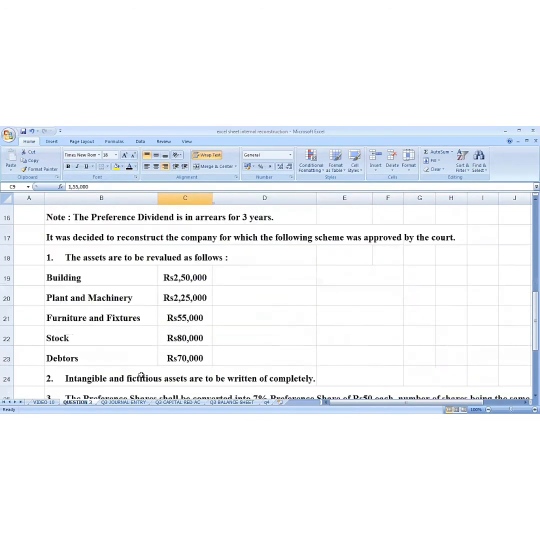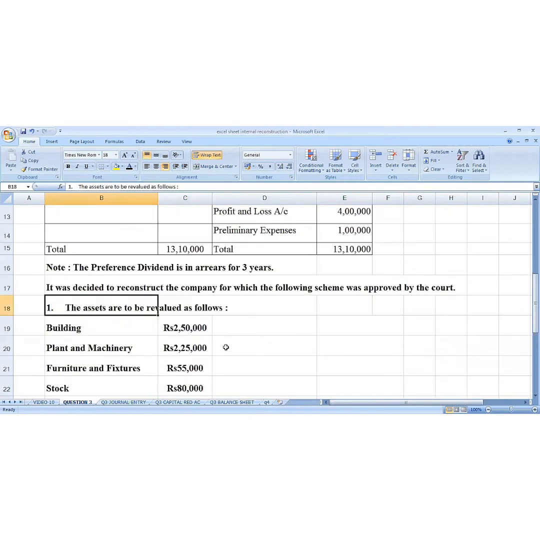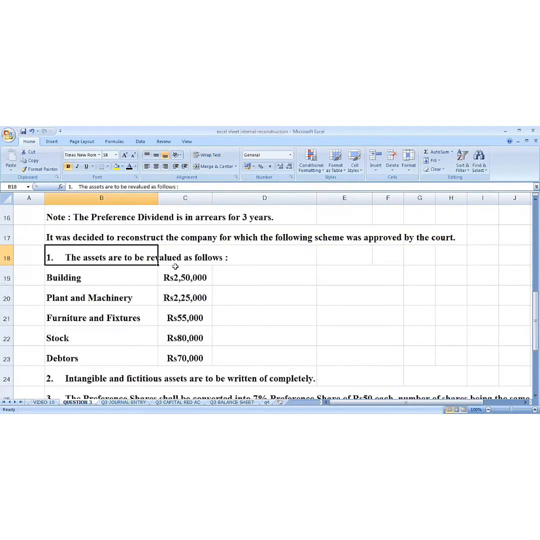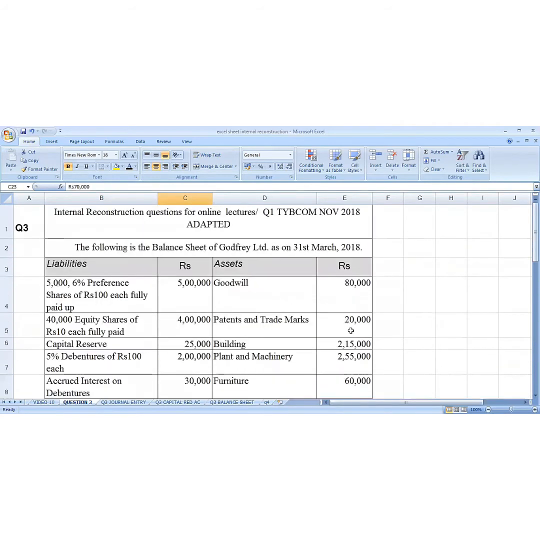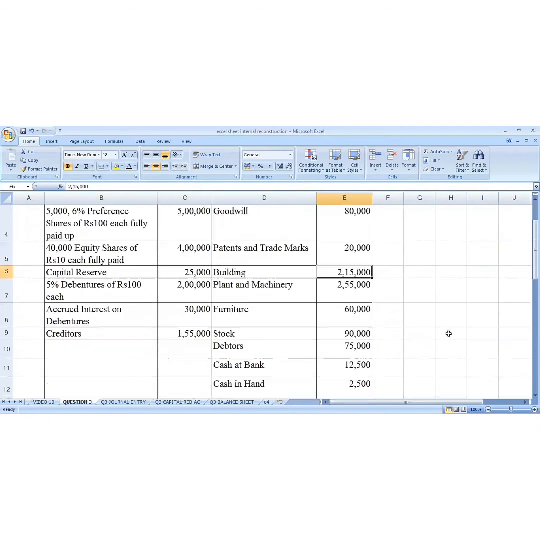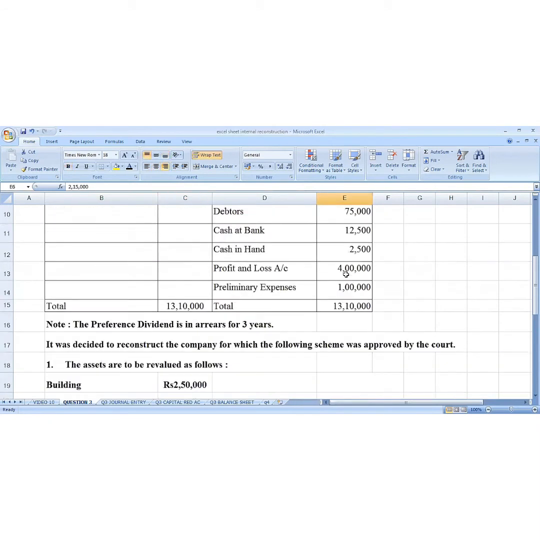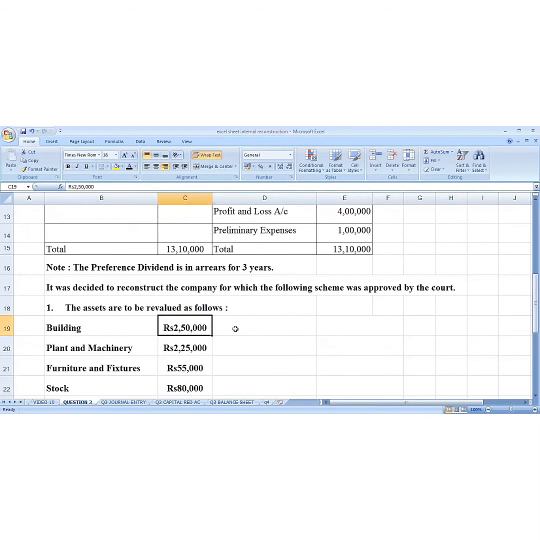Now we are finished with line number 8. Now we go to 1 and 2. 1 is the assets that we revalued as under. Now this value which is given over here, we have to compare with the values given over here. Such as first one is building 2,15,000 and this is 2,50,000. So it is an increase. Increase means gain to the organization. What are we going to do with this? Capital reduction account will be credited.